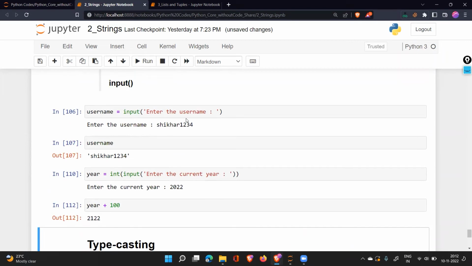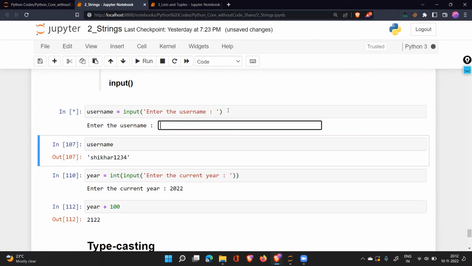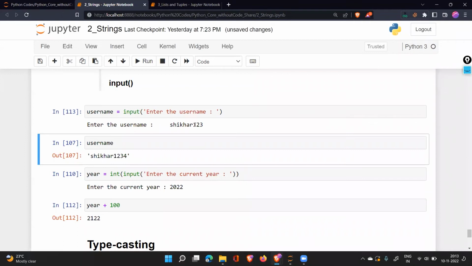Correct? Now, let's understand some important things. Here, what can happen? If I take the input from the user, the username, what might they do? They might add these spaces, and they say, now you take a look at username. What has happened? There are spaces at the start. And this is not a correct thing to be done. This is obviously a problem. So what should we do about this now?